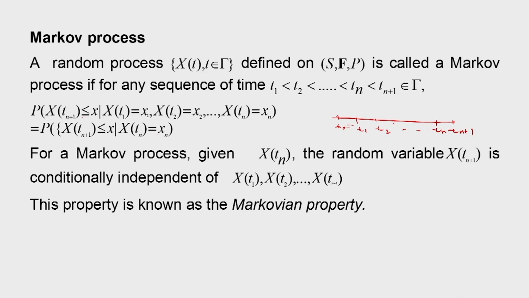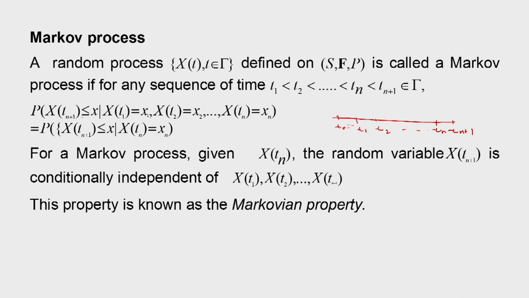The probability that X(t_{n+1}) is less than or equal to some value x, given that X(t0) = x0, X(t1) = x1, etc., is the same as the probability that X(t_{n+1}) is less than or equal to x given that X(tn) = xn. Then this process will be called a Markov process.